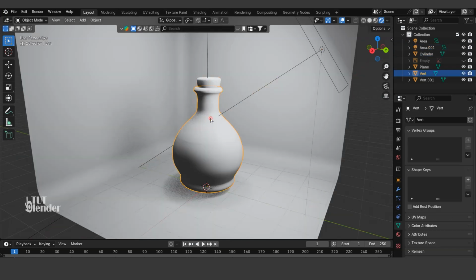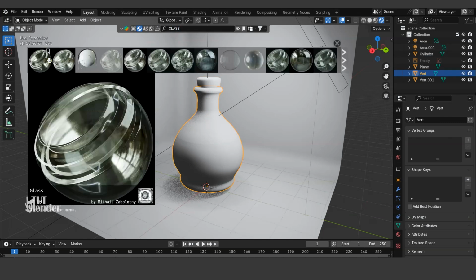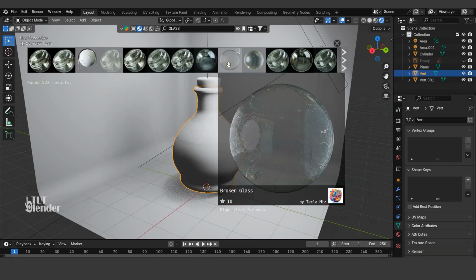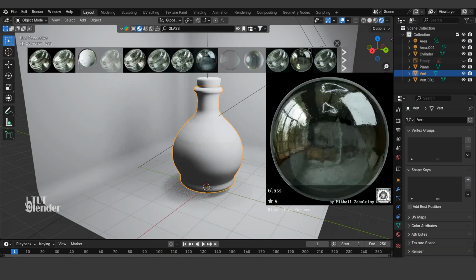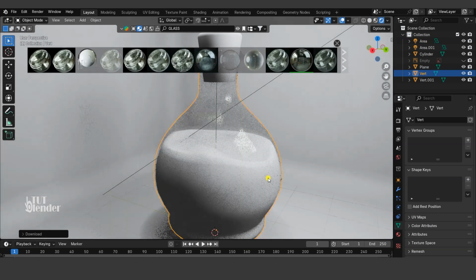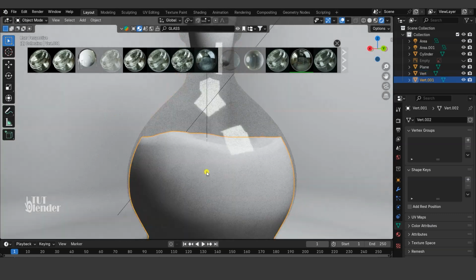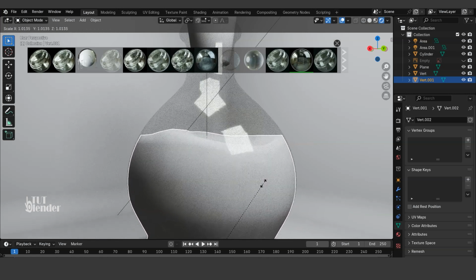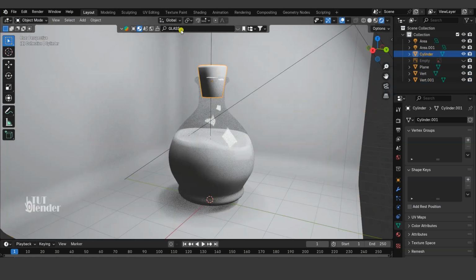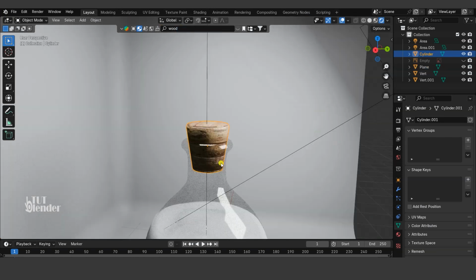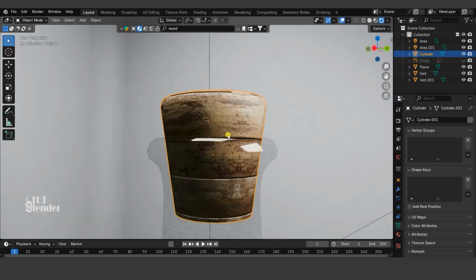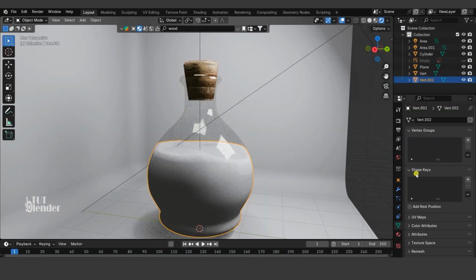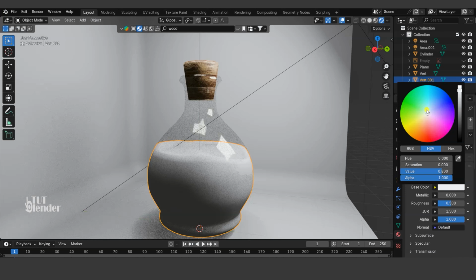Let's add some material. I will use the BlenderKit addon to add material. It is free and you can use any material that you want. Let's search for glass. Yes. I think this is cool. OK. Select your fluid and use S to scale it a little. Now select the wood and add some material as before. OK. Great. Now select the fluid and go to Material and select your base color.